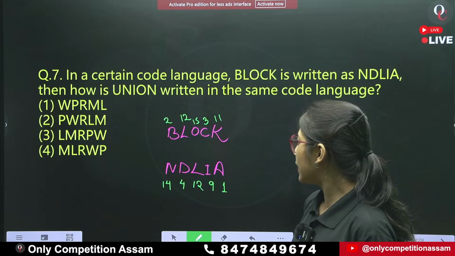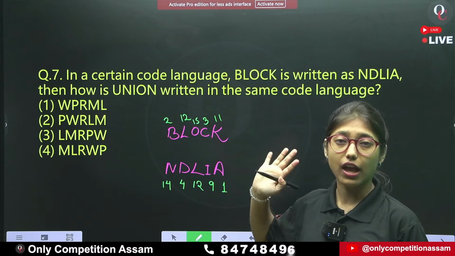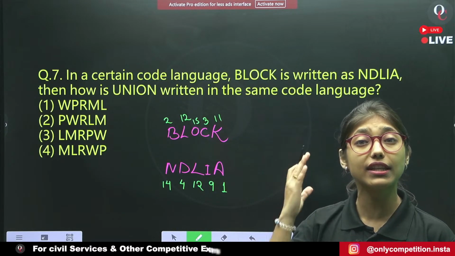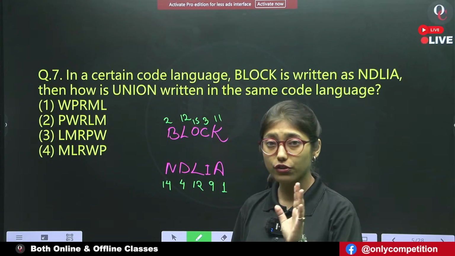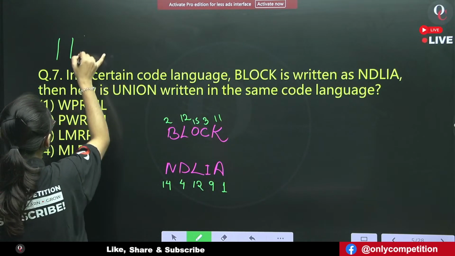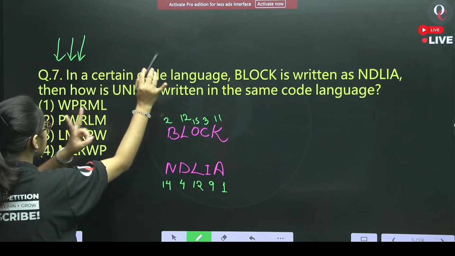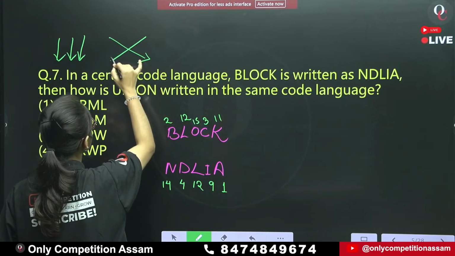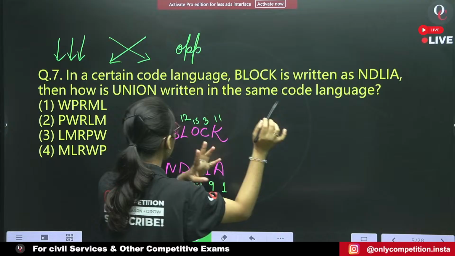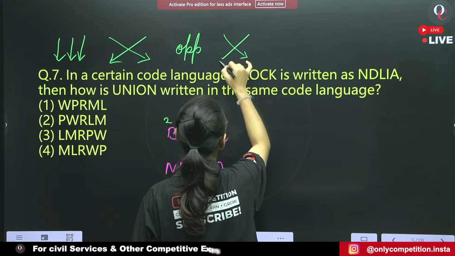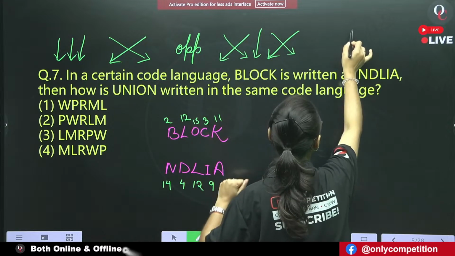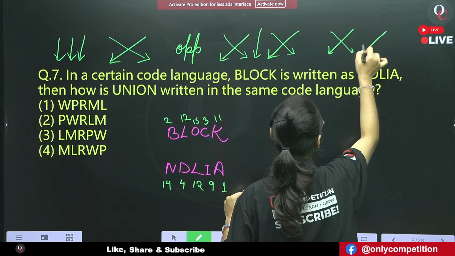Now tell me, what is the pattern over here? Are you able to find the pattern? Do you remember the pattern which I gave in the last class? If you don't remember, don't worry, I will give all the patterns over here. The first pattern was the vertical pattern. The second pattern was the diagonal pattern. The third pattern was the opposite. The fourth pattern was diagonal, vertical and diagonal. And the fifth pattern was two diagonals.